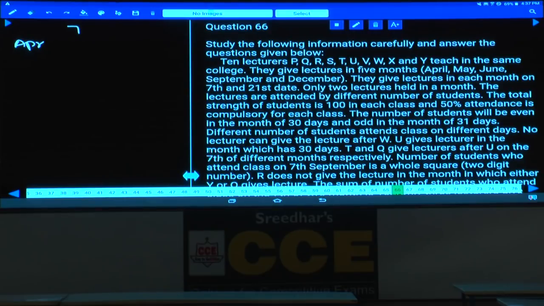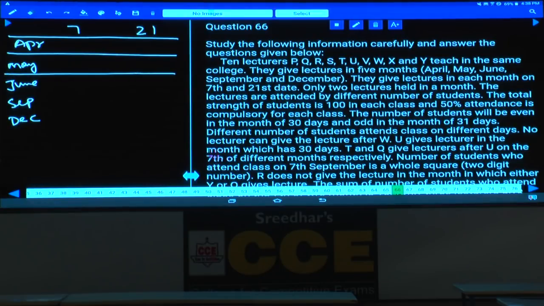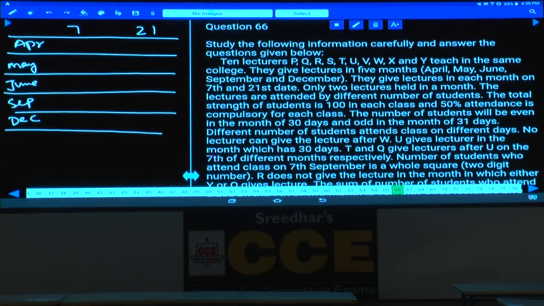April, May, June, September and December, on the 7th and 21st, and only 2 lectures are held in a month. The lectures are attended by a different number of students. The total strength of the students is 100 in each class, and 50% attendance is compulsory, so at least 50 students attended each class.